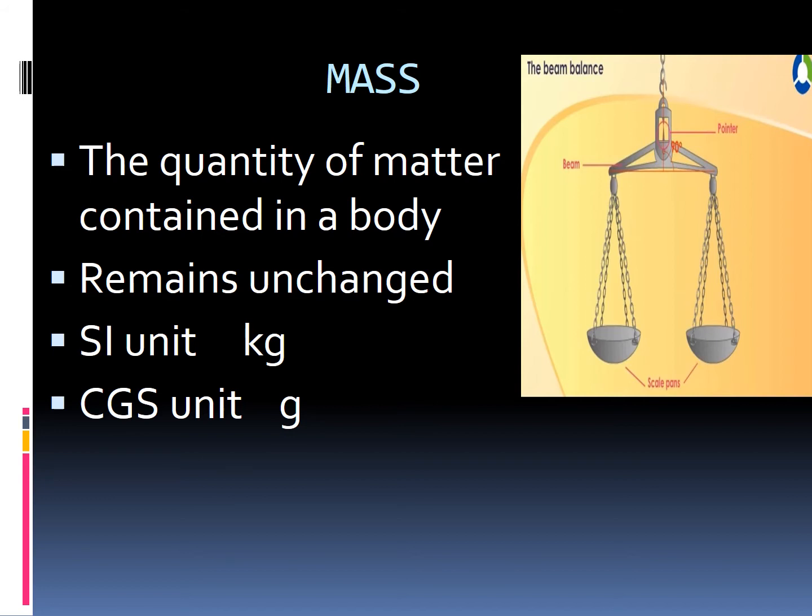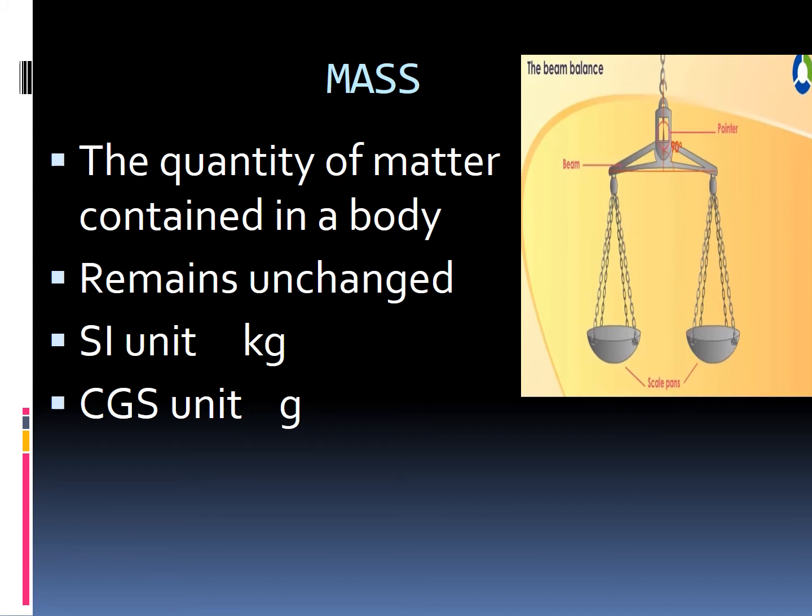Beam balance consists of a horizontal beam, and there is a pointer on the top. It has 2 pans, the left pan and the right pan. In the right pan you should place the object you are going to buy, and in the left pan you should place the standard weights.